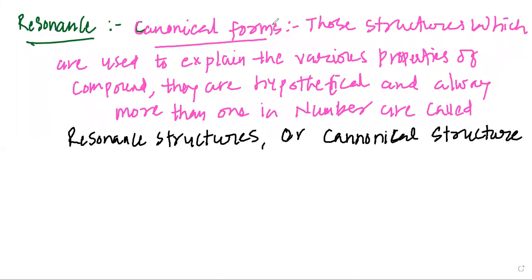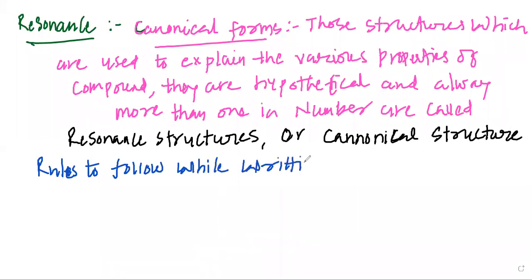So when we write these canonical structures, there are some rules that we need to follow. What are the rules that we need to follow while writing the canonical forms or canonical structures?